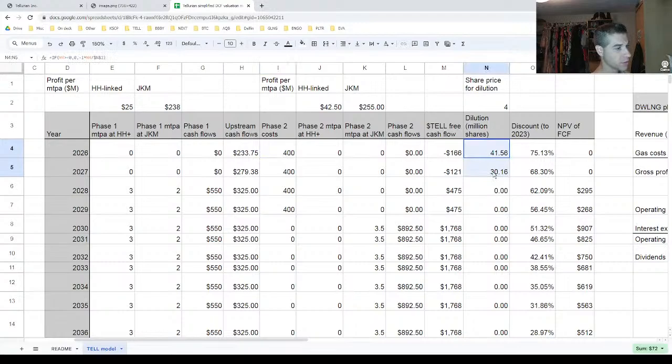You can see I have these assumptions over here. They're going to dilute 40 million and then 30 million at a share price of $4 per share of Tellurian. Maybe that's bearish. Maybe the share price will actually be much higher and this dilution will be lower. But I really did that to do the math and say, hey, is this dilution meaningful?